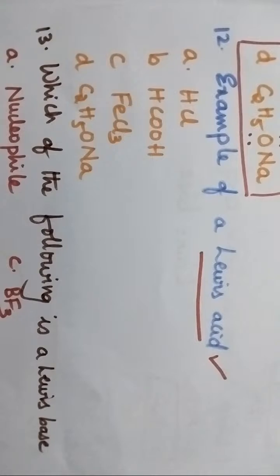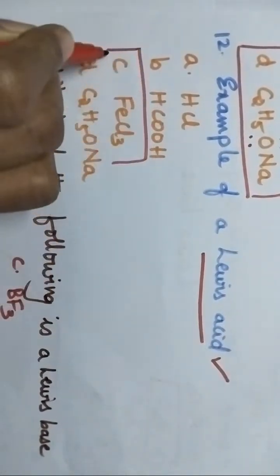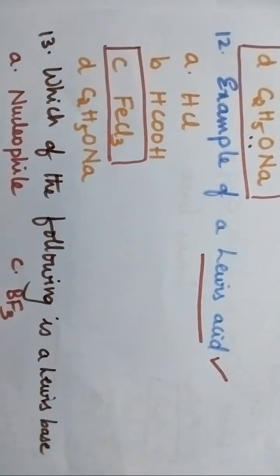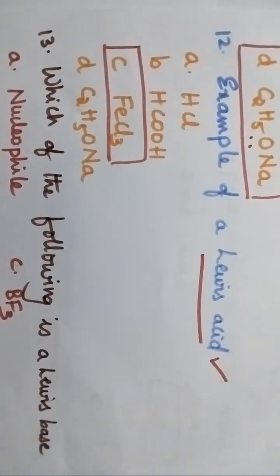Sahiti, at once check your answer. You have to identify Lewis acid. Electron deficient compounds will act as Lewis acid. So option C, ferric chloride is the electron deficient compound. Rajeshwari, very good. So that will act as a Lewis acid.